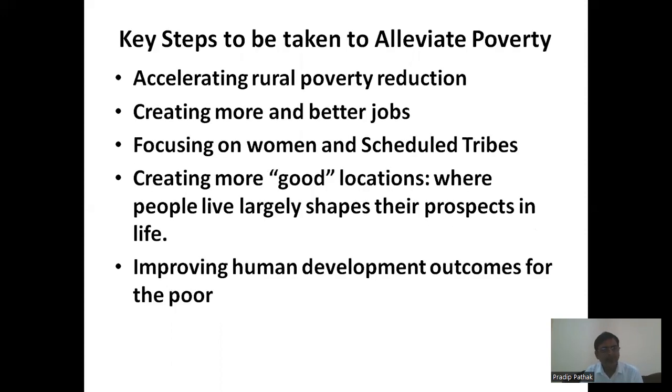So how can we lift up those people? These are some of the key steps, and these were suggested by the World Bank, which also happens to have the responsibility of poverty alleviation across the globe. As per the suggestions made by the World Bank, we need to accelerate rural poverty reduction, because a major part of the country is living in rural areas. So if you remove rural poverty, it is going to have an impact on the total national scenario.